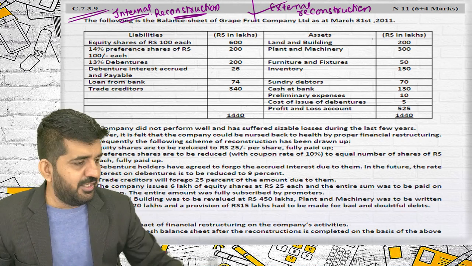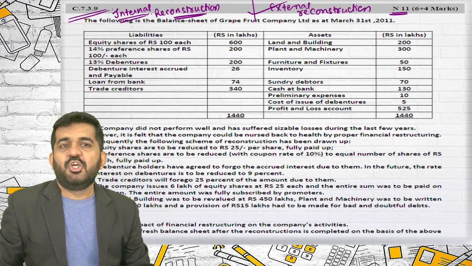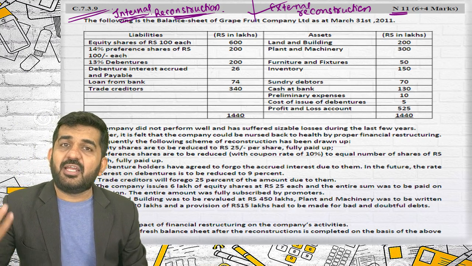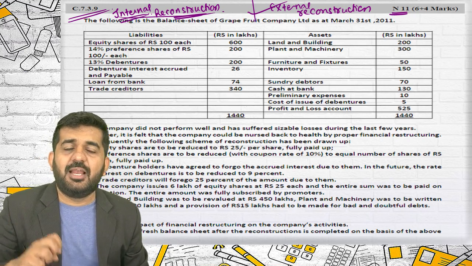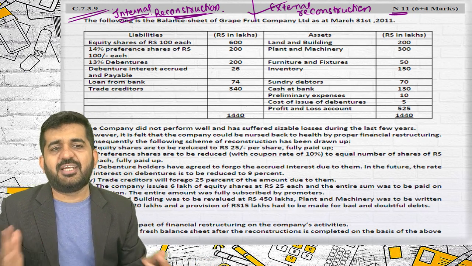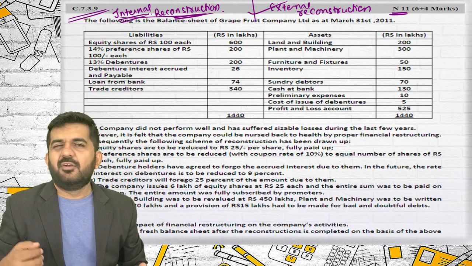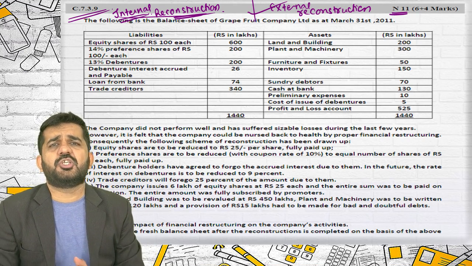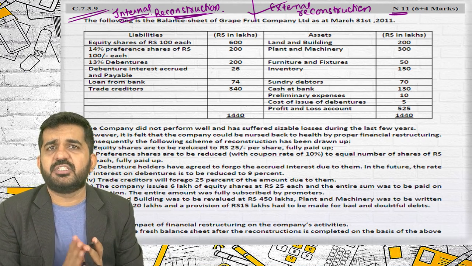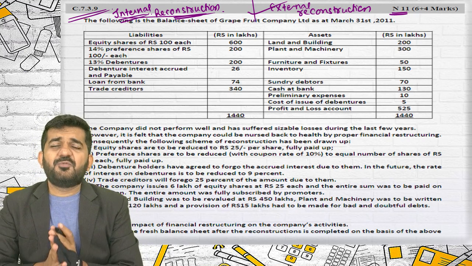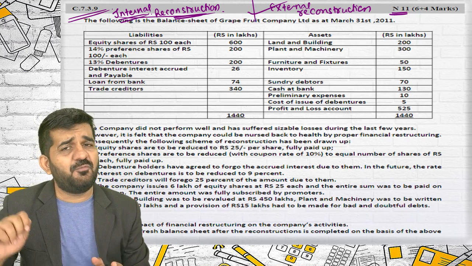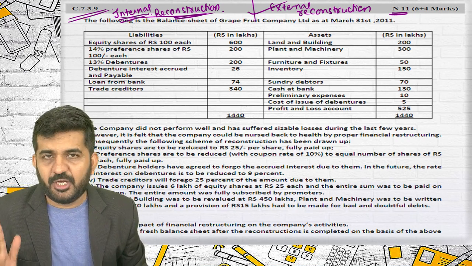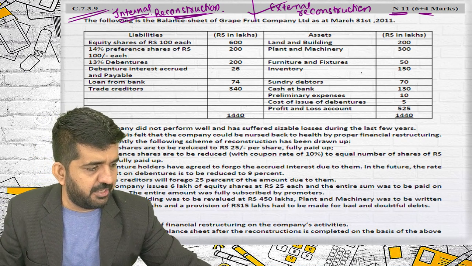So, in November 2011, a question was asked on internal reconstruction, where the internal people of the company are helping the company to get out of the situation. Sorry, not advisable to do it, but understand this internal reconstruction is a chapter of accountancy at intermediate level. If it is sometimes asked in accountancy, and if you have done that logically, believe me, it becomes extremely easy, and you get probably 10 marks for it.